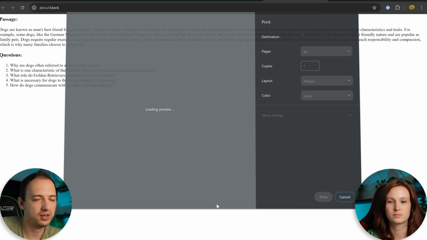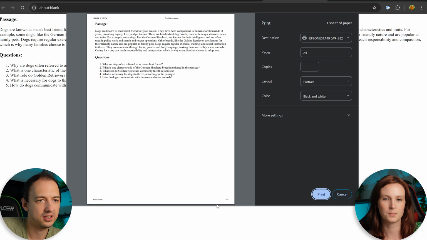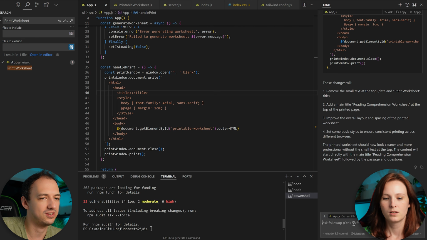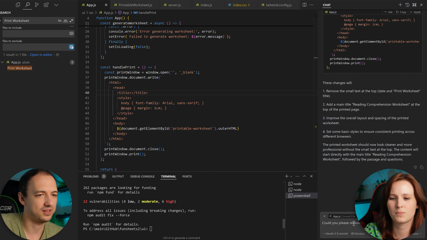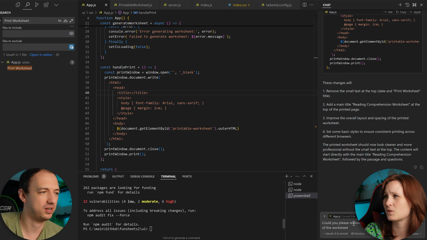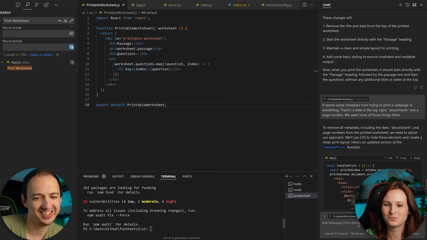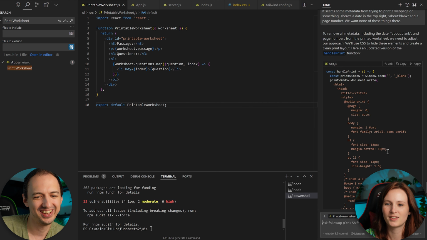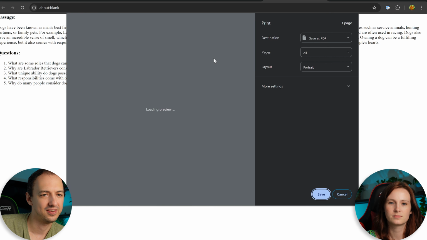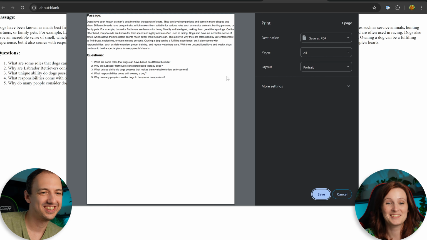Oh. Okay. It's doing something now. Yeah. Hey, look at that. That's much better. That looks real good, huh? Yeah, maybe we don't want that stuff at the top. Let's ask it to remove the title and the date from the very top of the worksheet when printing. Yeah. Jinx. Okay, we'll use CSS to hide these elements. Yeah, I don't know if that'll work. It's doing some kind of creative approach here. Okay, we're making some progress. Yeah, that's creative, I guess.